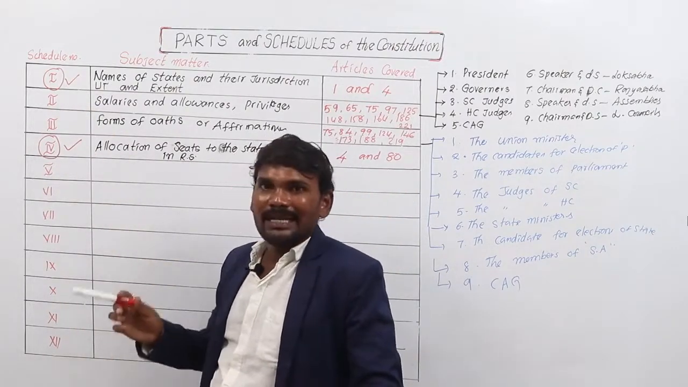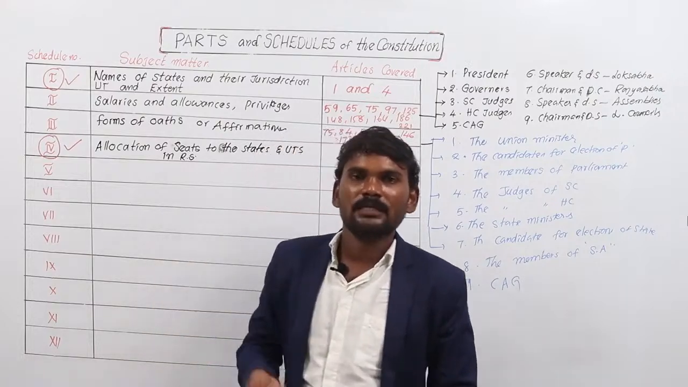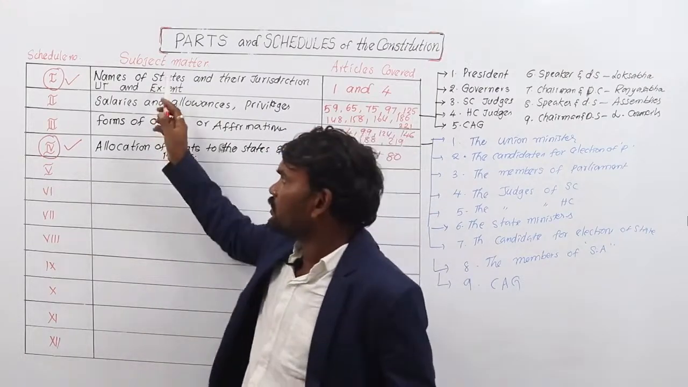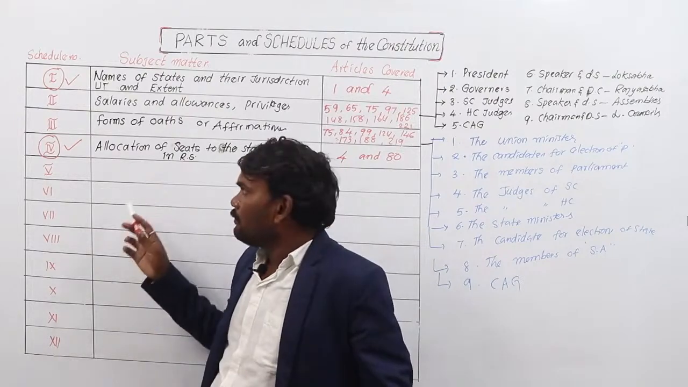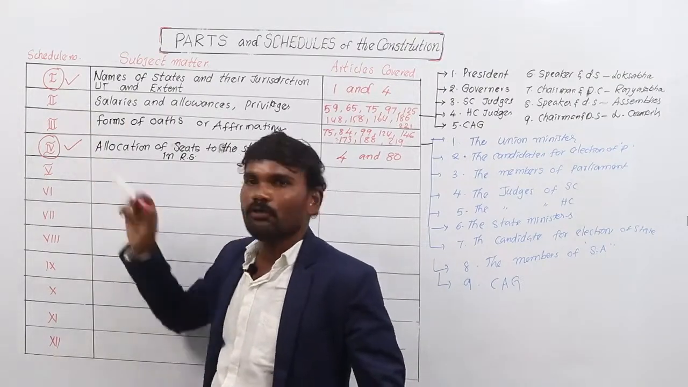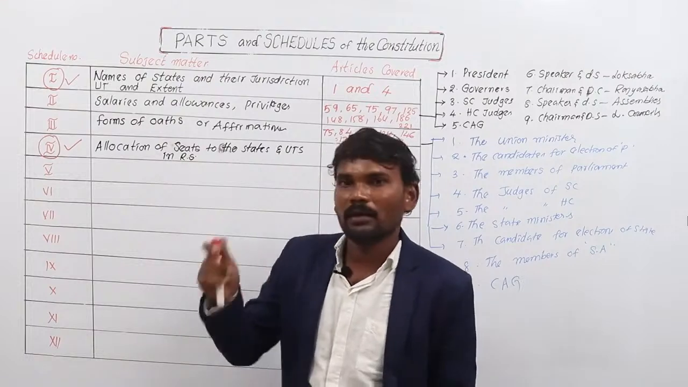Why? Because when a state is reorganized, its new name, its alphabetical order, its territory and its extent must be added to the 1st schedule. As well, when a state is formed, its number of Rajya Sabha seats is to be mentioned in the 4th schedule. That's why the 1st schedule and the 4th schedule must be amended when a state is bifurcated or reorganized.